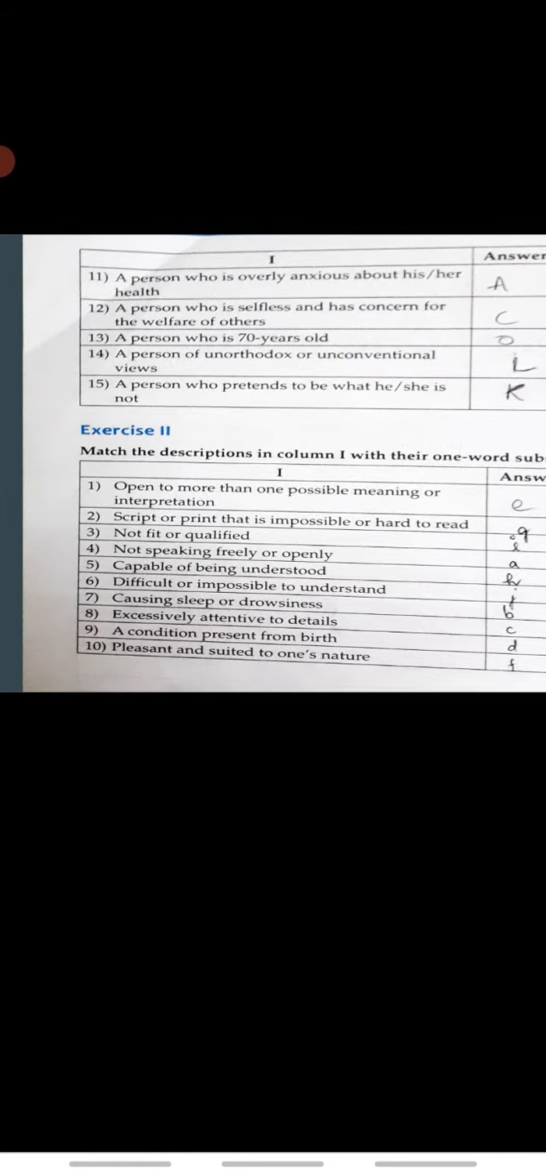Then a person who pretends to be what she is not. A person who is pretending or who is showing off is called a hypocrite, that is K. Hypocrite is the answer K. Okay, now we have the second exercise. Here only it is given, the second exercise.